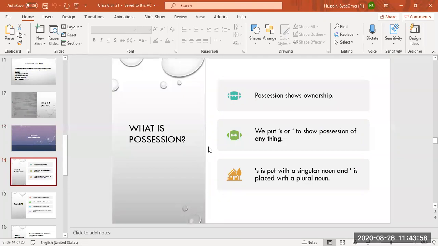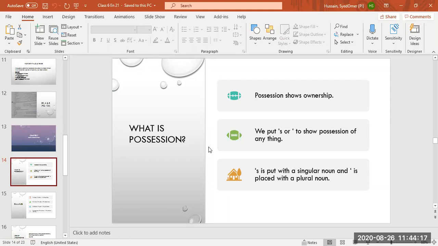For example, if I say cycle of my brother, you are going to write it my brother's cycle. Whose cycle? My brother's cycle. Now students, brother is not ending in s.